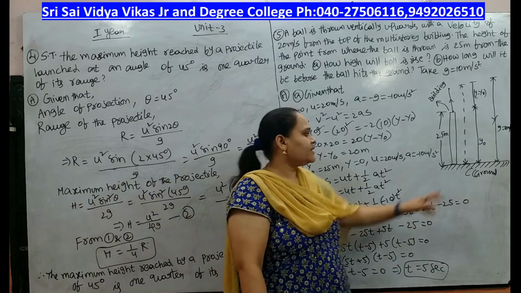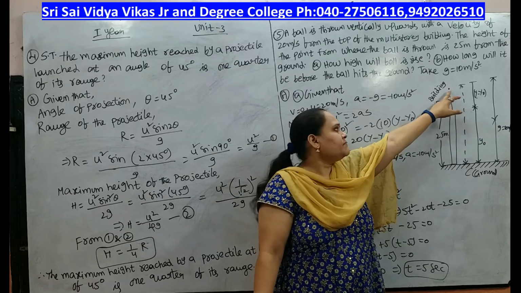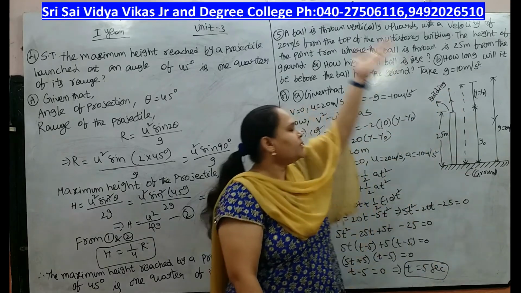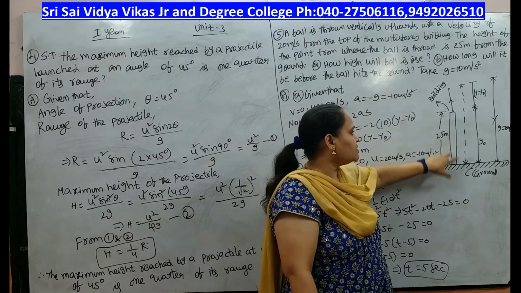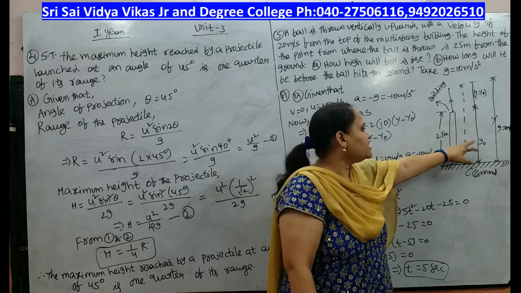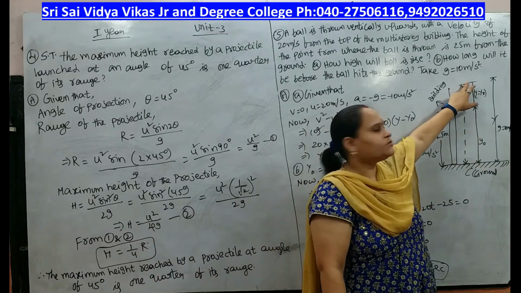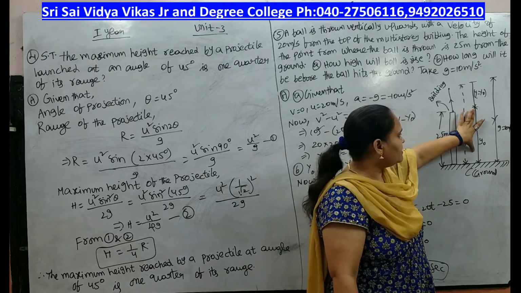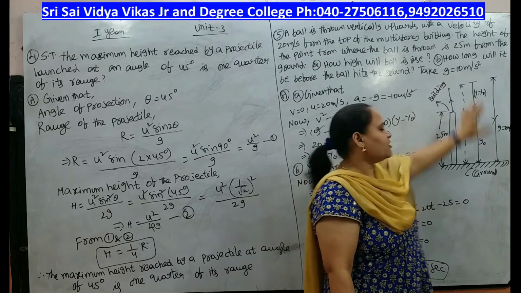So first we take one building. This is the building and here is the person. From this building, the person throws a ball upwards. The building height is 25 meters, and the building distance is y naught. This is y, the total distance, and this is y naught. So we want this distance, which is y minus y naught.